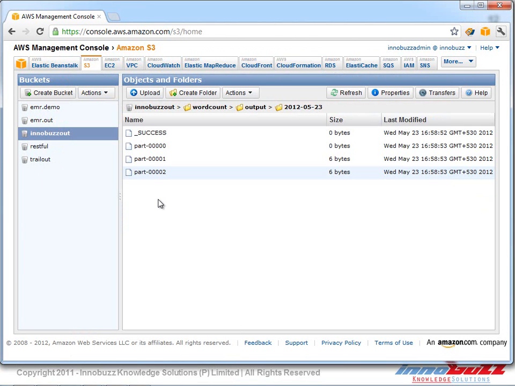So now what we have checked is, we have given the input file and we have given a source file which says what is the process, and we have got the output of what exactly the file count or the word count was there in the input file.